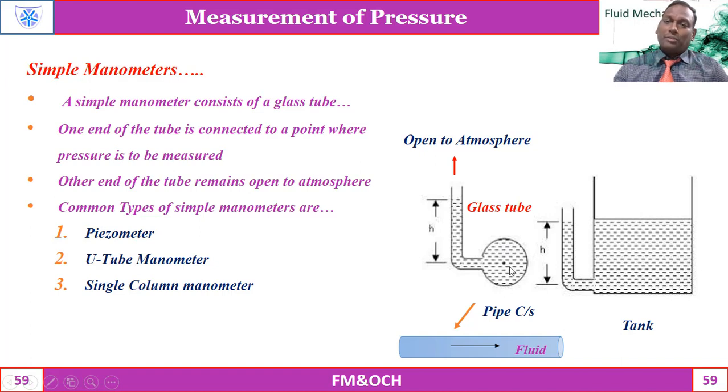So if we want to know the pressure PA or pressure at this point, simply we can use a manometer, which is a glass tube. One end is fixed to this pipe where pressure of the fluid is required, another is open to atmosphere. So by this we can find out the pressure in a fluid. So in simple manometers also there are three devices: one is a piezometer, U-tube manometer, and single column manometer.